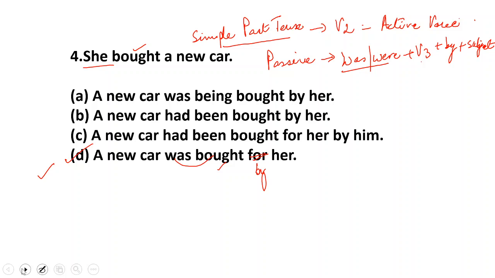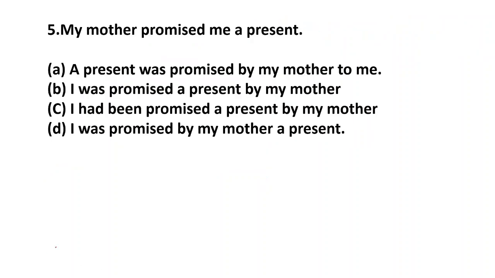Next. Number 5. My mother promised me a present. Again, this is very simple. This is simple past tense. So again, you take that it will always be the V2 in active voice. This is in active voice. So the verb form is there.